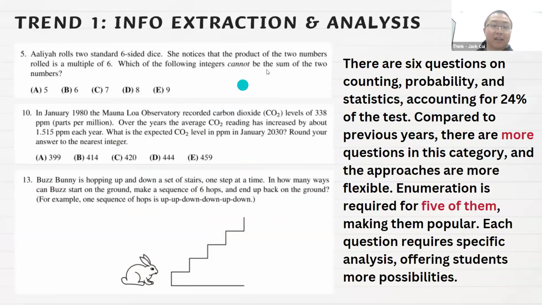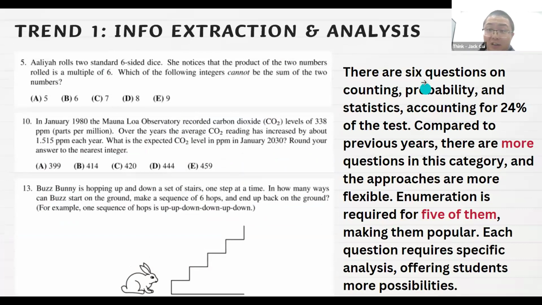Trend 1: information extraction and analysis. Like we mentioned, there are 6 questions in counting, probability, and statistics. That's nearly 1/4 of the exam. So there are more questions in this category, and the approaches are very flexible. If you're a test taker, you should realize that counting questions are the most flexible. You have a lot of ways, right? Like complementary counting, direct counting, multiplication and addition, or even permutation and combination. It just depends on which one you prefer to use.